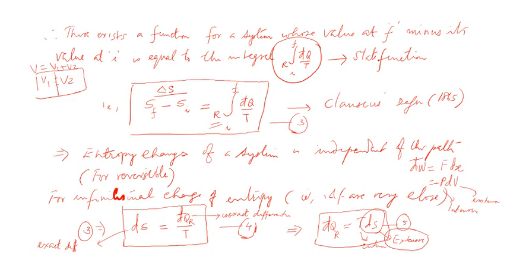In the same manner, suppose you have a system with an imaginary partition, and let the subsystems have entropy S1 and S2. If you remove this partition, the total entropy of the system should be S1 plus S2. Like the volume getting added for the composite system, the entropy also will be additive in nature. So remember this fact: entropy is also an example of an extensive parameter.